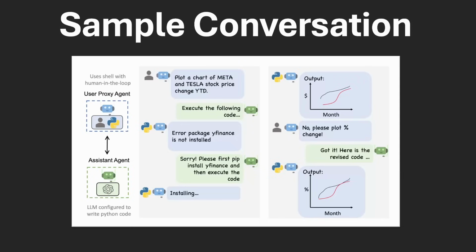In this simple two-way conversation, we have a user agent talking to an assistant agent, where the user agent can represent you or me. We would ask the AI assistant agent to plot a chart of Meta and Tesla stock price changes year to date. The assistant would come up with some code, the user agent will try executing it and maybe come up with some errors, and if there are, it'll give that error back to the assistant to fix, and then we'll keep going through this process until the problem is solved or to your liking.